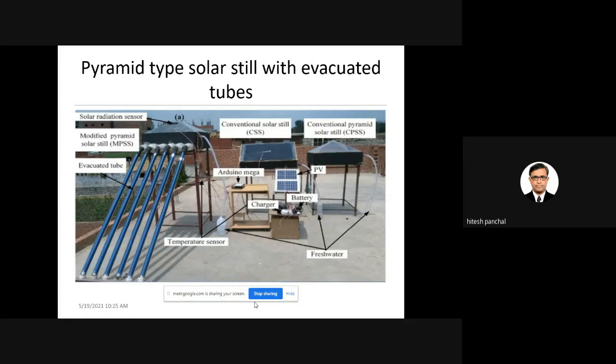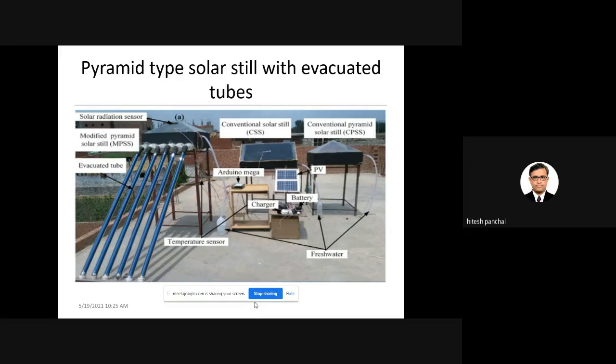Some researchers have also used the double slope type of solar still, but there is one experiment that has been carried out by Dr. G.N. Tiwari sir in the climate condition of Delhi that I want to tell you, between a single slope solar still and a double slope solar still. From the research work, Dr. G.N. Tiwari sir and his team concluded that for a 1 year time interval, in a country like India, the single slope solar still is better as compared with the double slope solar still.